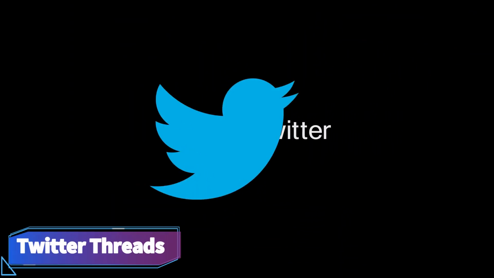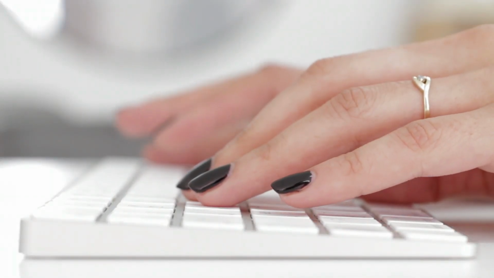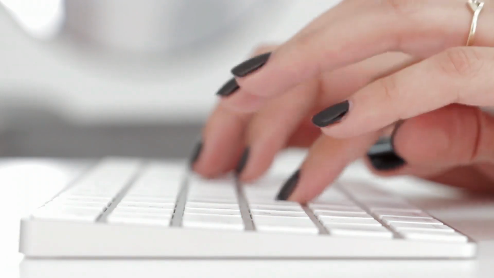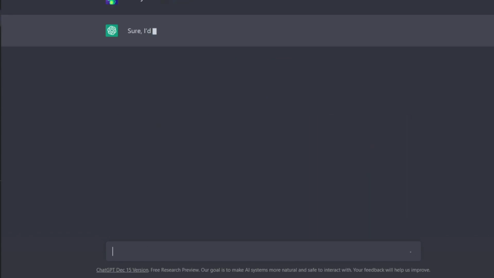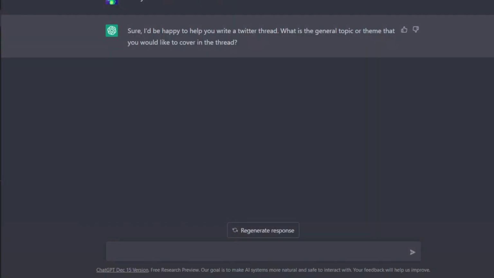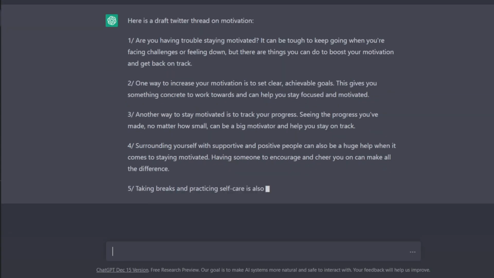Tweet threads. ChatGPT can write a complete tweet thread for you. Just ask the bot to write a thread on the topic of your choice and the AI will handle the rest. Let me show you how. Can you write a thread for me? Let's say motivation. So the bot gives you a thread that you can just copy and paste on your